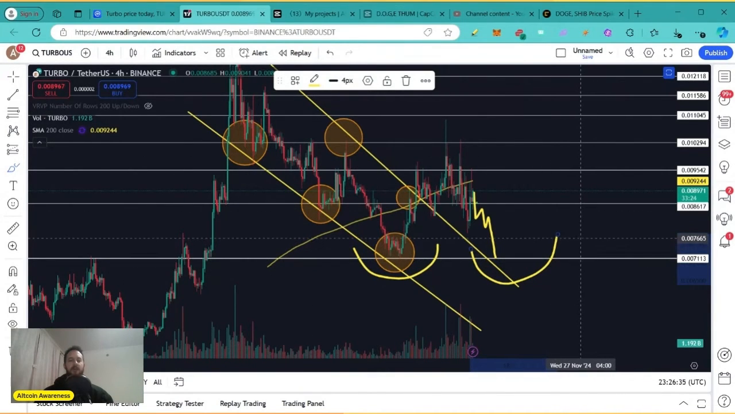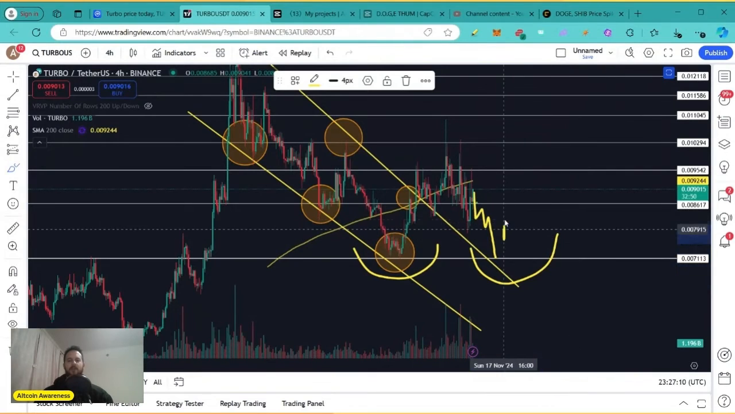Remember, in this channel, we buy red. We never buy green candles. We are wolves. We buy fear. When others are fearful, we are greedy. So this is basically idea A: a pullback all the way down here, forming a double bottom.